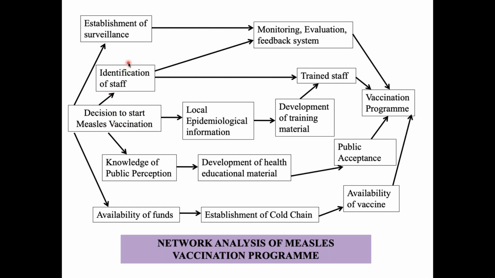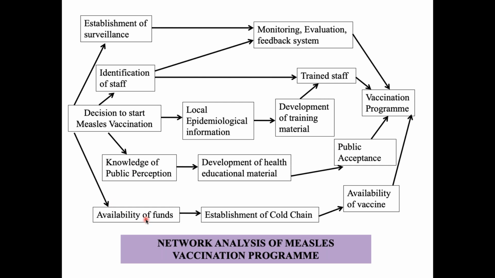First, you're going to identify the staff who will be in this whole vaccination process. Then, after identification of staff, that is not enough. You have to train them and monitor them. You can see the arrow going towards monitoring and training the staff. Plus, you have to see what the knowledge and public perception is. What if they are apprehensive about something? You have to make educational material about it so that people accept it. So this is the next pathway.